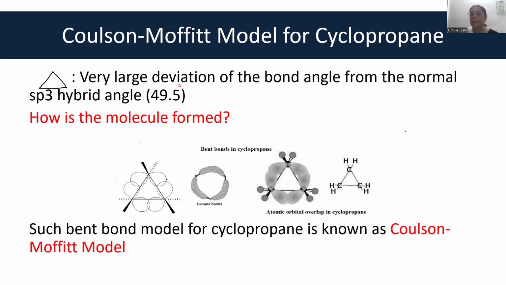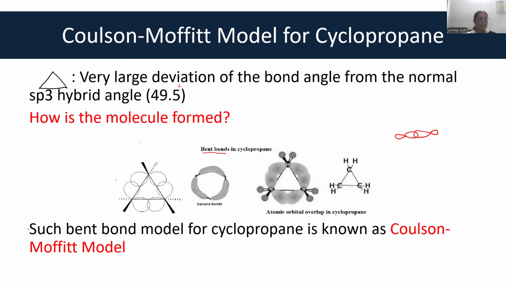Okay. Normally, overlap of orbitals involves this type of overlap, which indicates that the two overlapping orbitals are at 180 degrees to each other. Here, the two orbitals are not at 180 degrees. Therefore, there is a different type of overlap, and this overlap forms bent bonds. Okay. The orbitals which are formed are known as banana orbitals.